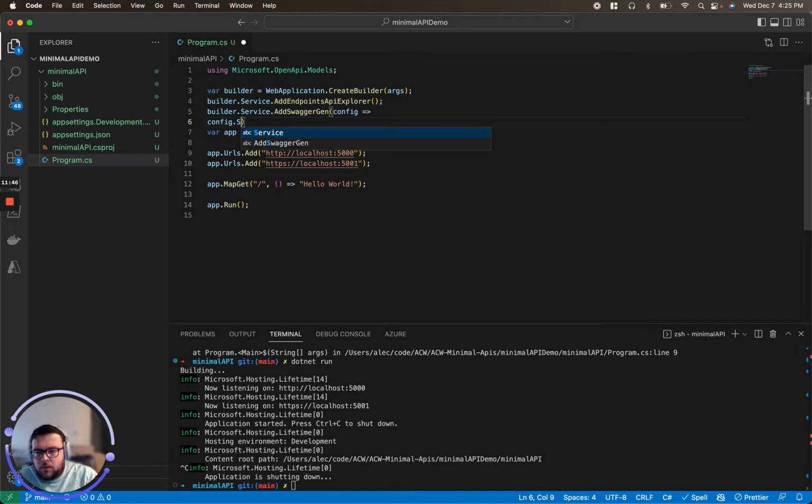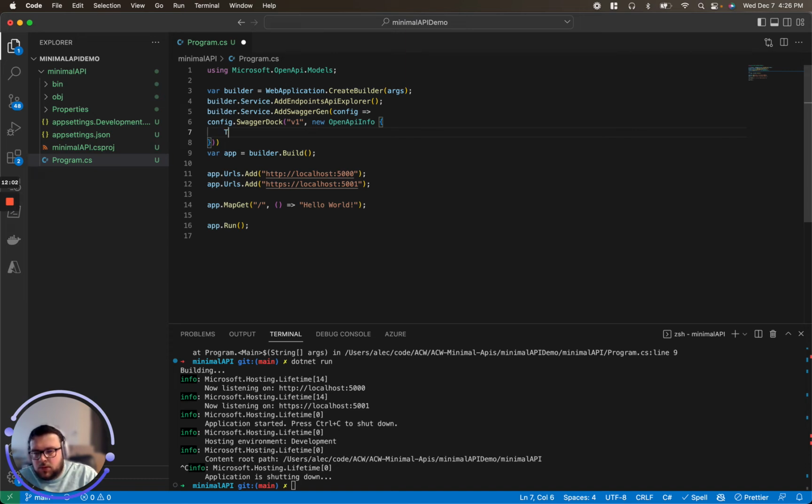We'll just call it v1, new OpenApiInfo, title, and we'll call it Santa API.